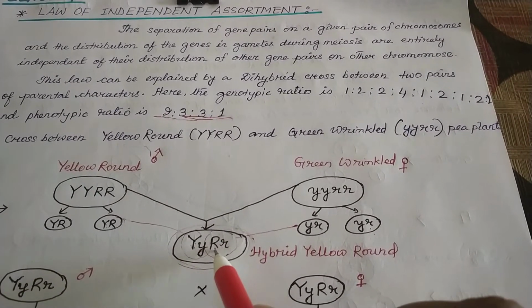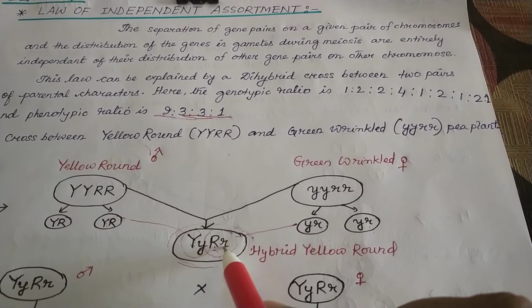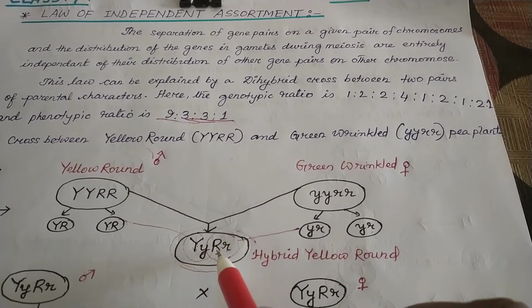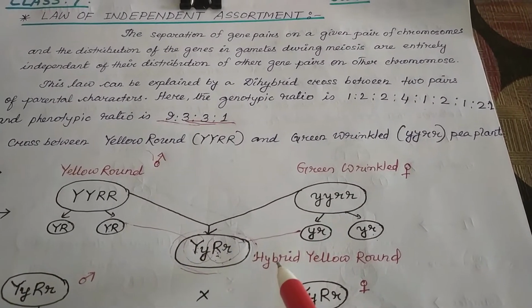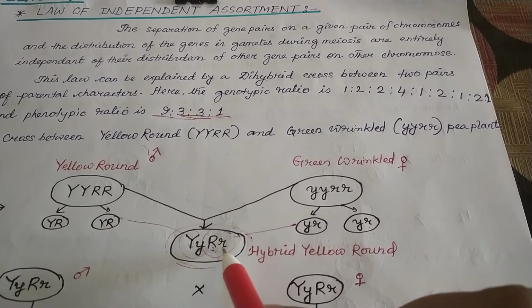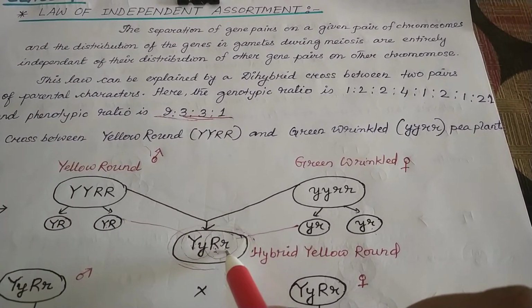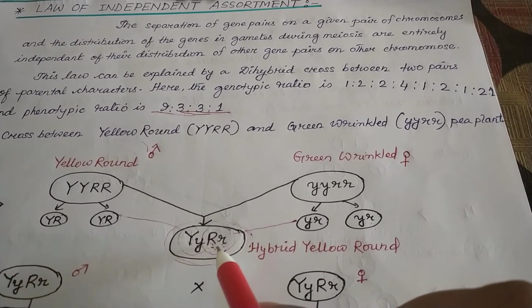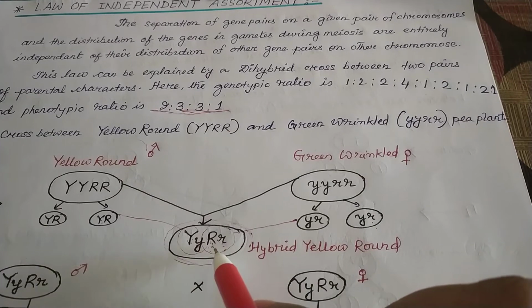Similarly, here you see capital R is there, na? Capital R means it is round, and small r means wrinkle, but only round will express. That's why F1's phenotype will be yellow round, but it is hybrid or heterozygous, because their alleles are not similar, isn't it? Here, the yellow-green gene is there, the round-wrinkle gene is there. But as per the law of dominance, it is yellow round. Got it? So in case of pairs of characters, only the dominant can express.